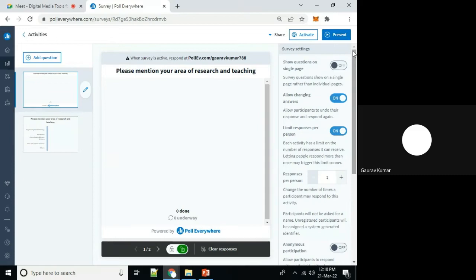Very simple, completely GUI based. I'm activating multiple responses. In general we take only one response, but just to flood the answers, we are activating multiple responses, and we are activating this activity, copy response link.